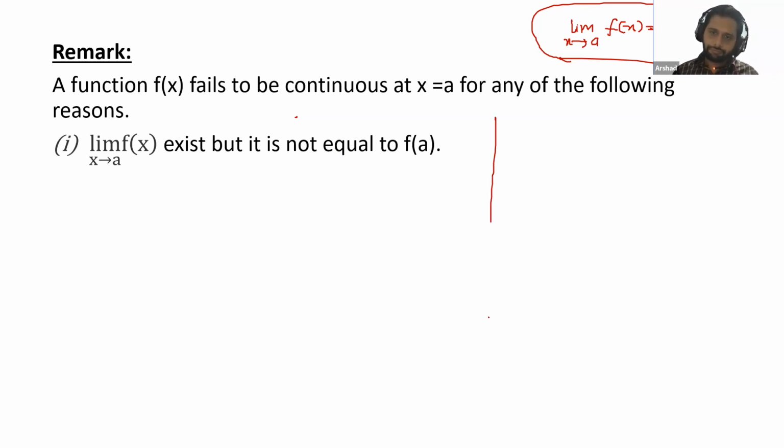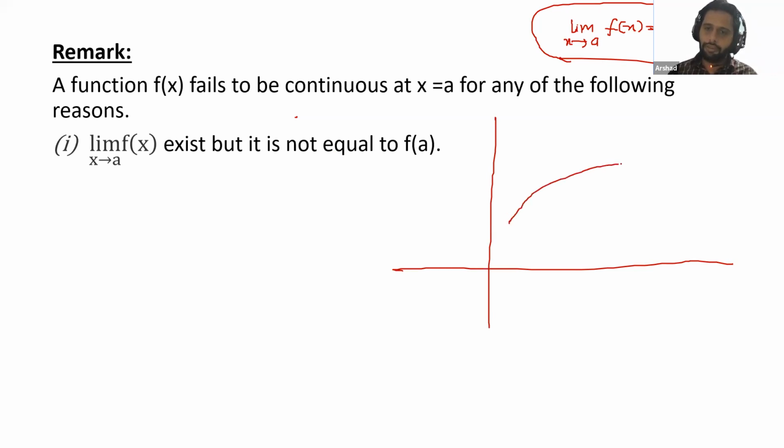Suppose we have this graph. There's a break here. This is x = 3 and this is x = 4, and the graph is like this.